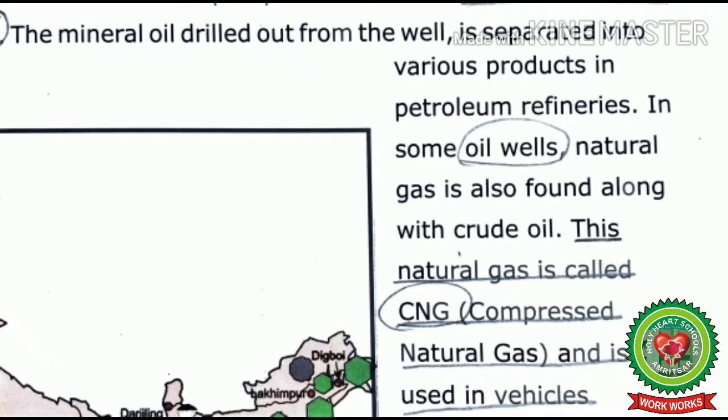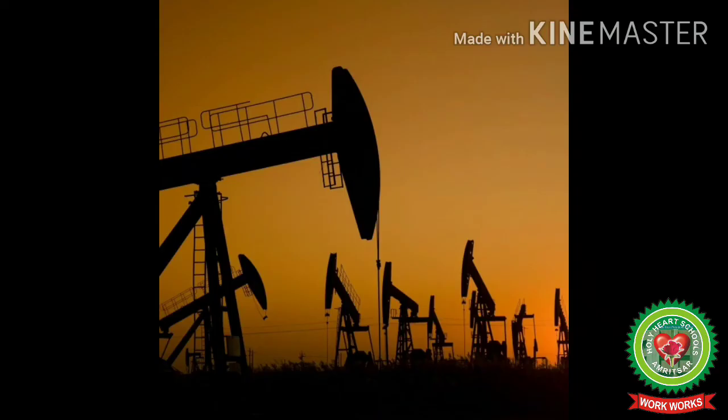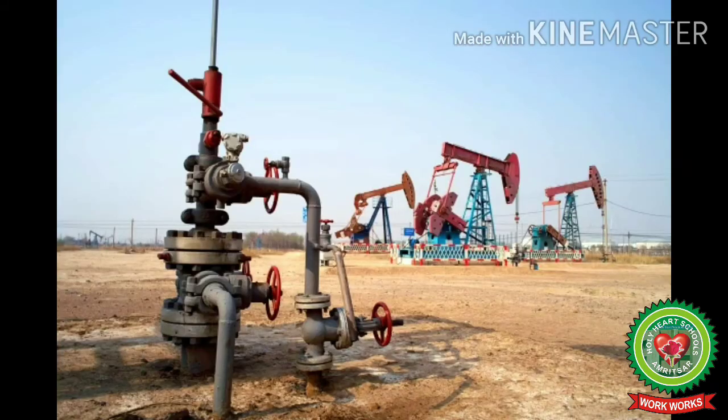The mineral oil drilled out from the well is separated into various products in petroleum refineries. In some oil wells, natural gas is also found along with crude oil. This natural gas is called CNG, that means compressed natural gas, and is used in vehicles, especially in buses and trucks. Students, these lines mean that after drilling out mineral oil from the well, it is separated into various products